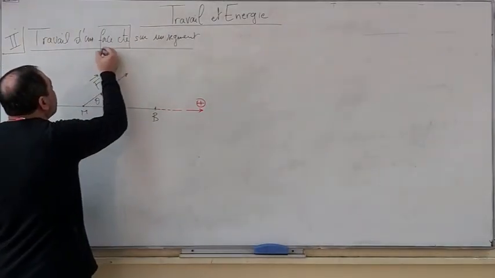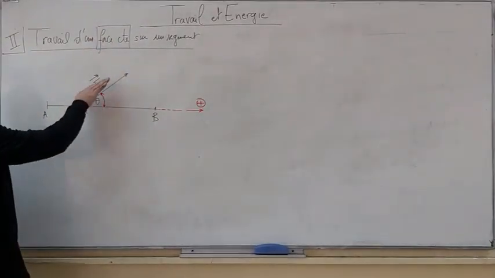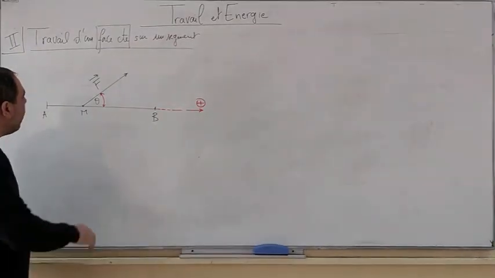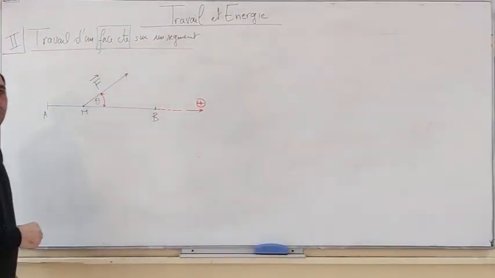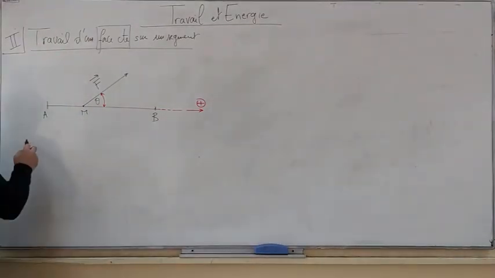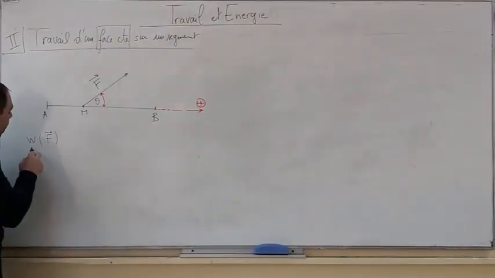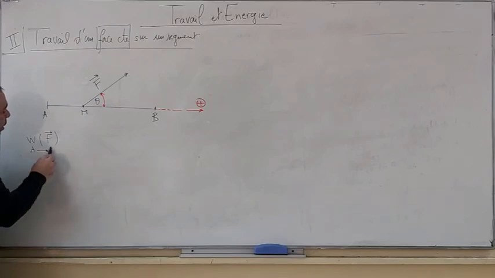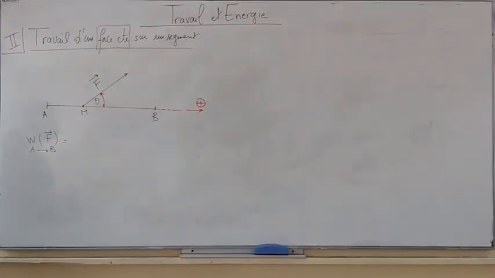What is the work of the force by definition? The work of the force F when its point of application moves from A to B. Of course, we're not interested in the energy being dispensed, but only in the work. So what is this work equal to?